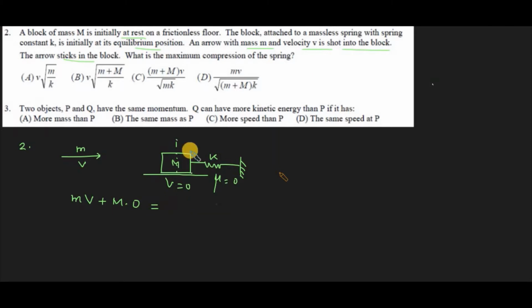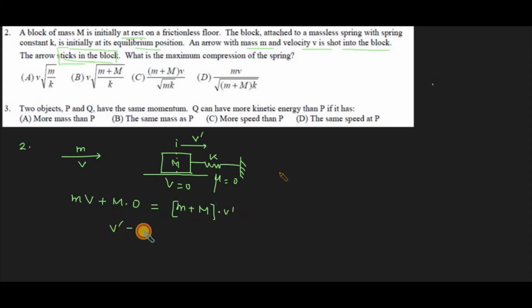After the collision, since the arrow sticks in the block, they move with a common velocity, which I'm considering as v prime. So the total momentum after the collision is the total mass of the system times the velocity.